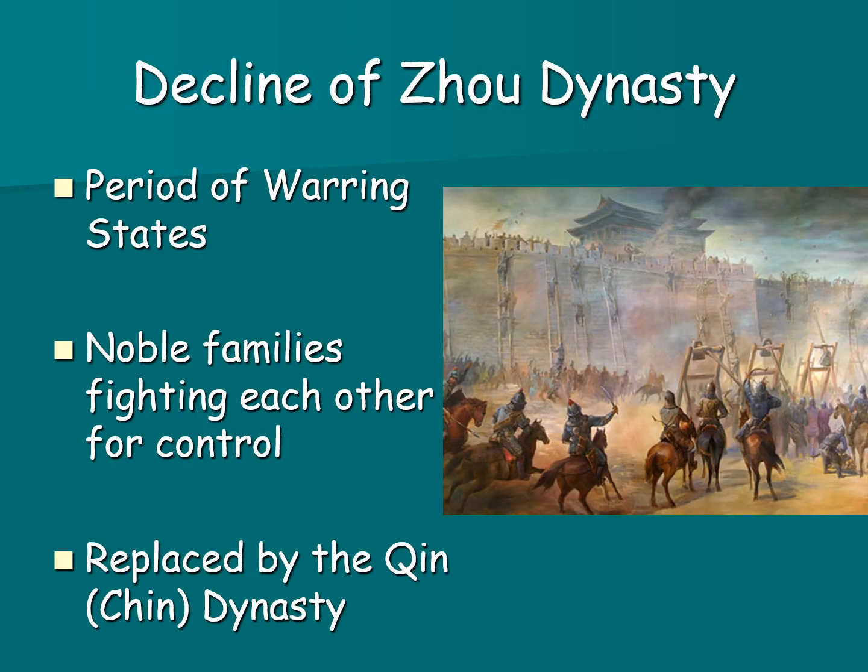We see the decline of the Zhou dynasty as they enter the period of warring states. What that means is that we have noble families, each led by a warlord, fighting each other for control of more territory. There was nothing the king could do to stop them because each warlord controlled his own army. And eventually the Zhou dynasty would be replaced by the Qin dynasty, which China is named for.